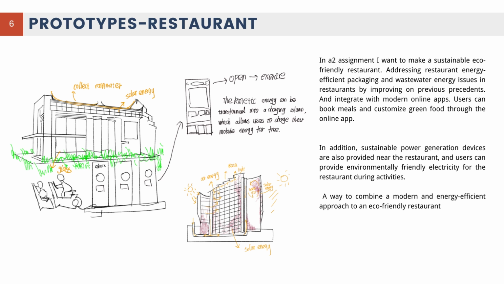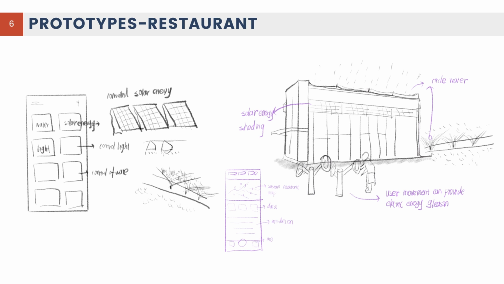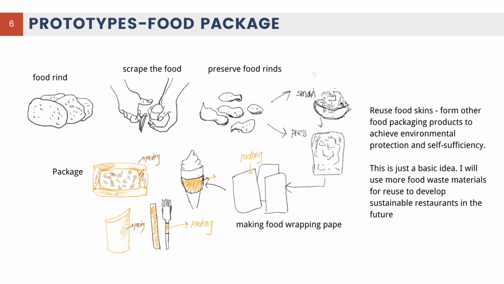This is my first prototype restaurant. In the ecosystem, I want to make a sustainable eco-friendly restaurant that addresses energy efficiency and wastewater energy issues in restaurants by improving on previous precedents and integrating a modern online app. Users can book meals and buy green food through the online app. And here is a picture.